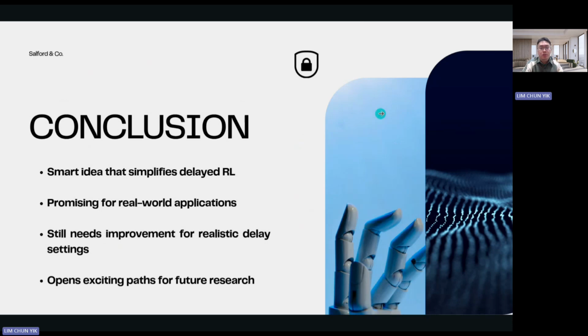In conclusion, this is a very wonderful and insightful idea that simplifies the problem. Delayed reinforcement learning has strong potential for real applications, and it still needs some improvement for realistic delays, and it also provides several exciting paths for future research.